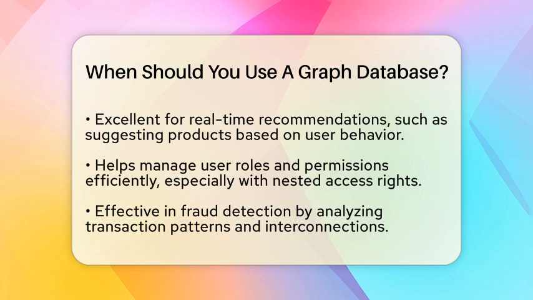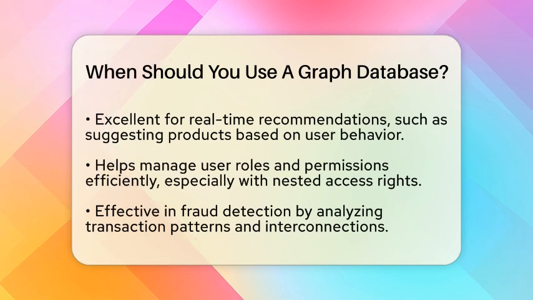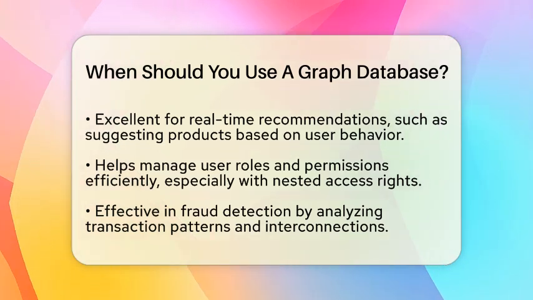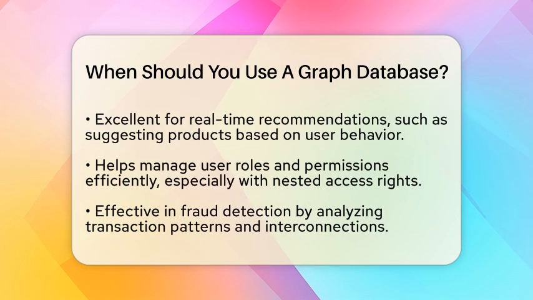Managing user roles and permissions is often complex in large organizations. When you have many nested access rights and need to update them frequently, a graph database can handle this efficiently. It can quickly process recursive relationships, saving you time and reducing errors.